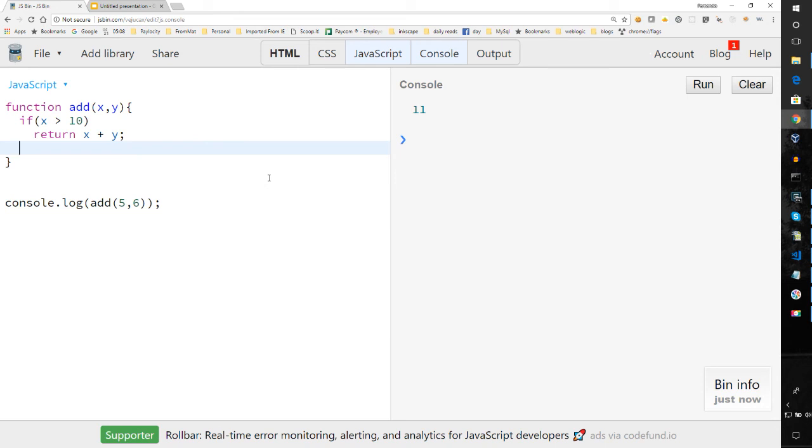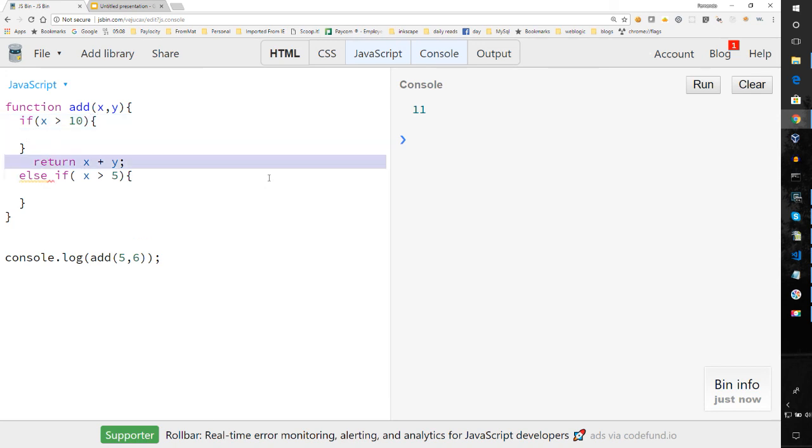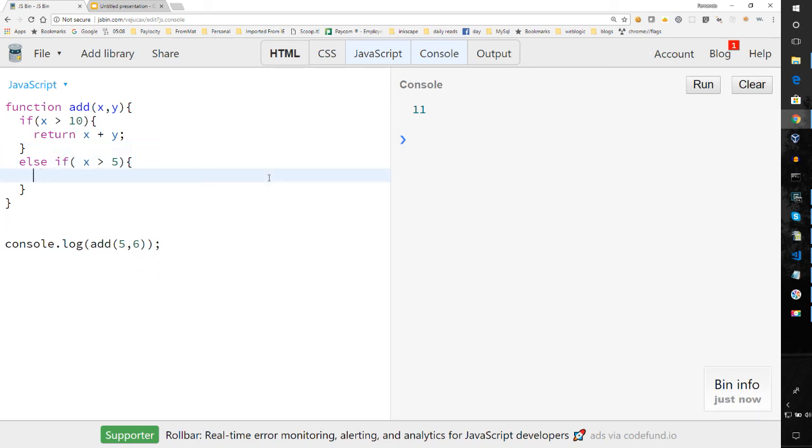Else if x is greater than 5, and let's use the curly braces for consistency, then return x times y. And then let's say we forgot our else, or our default return statement. So we could do this.